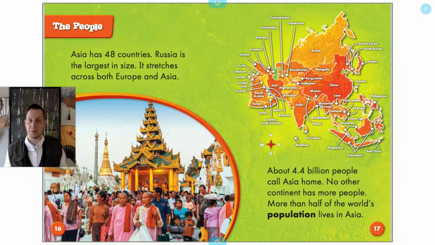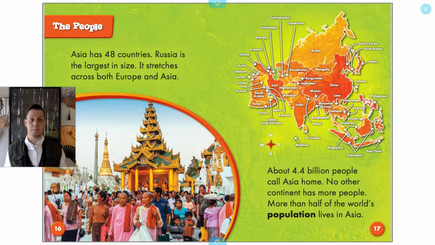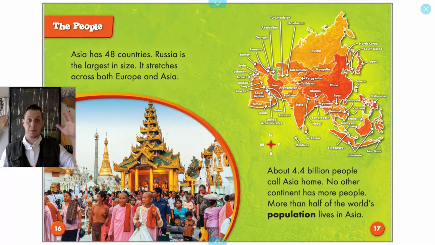The people. Asia has 48 countries. Russia is the largest in size. It stretches across both Europe and Asia. About 4.4 billion people call Asia home. No other continent has more people than Asia. More than half of the world's population lives in Asia. So even though it's only one of the 7 continents, half the people on the planet live there.